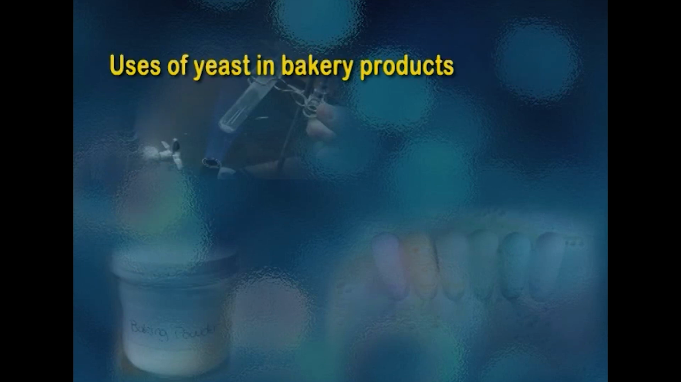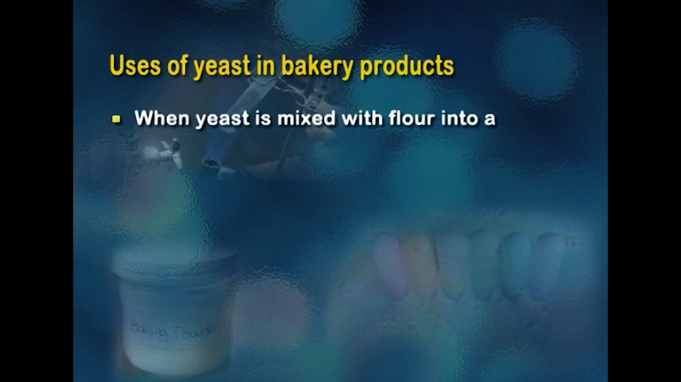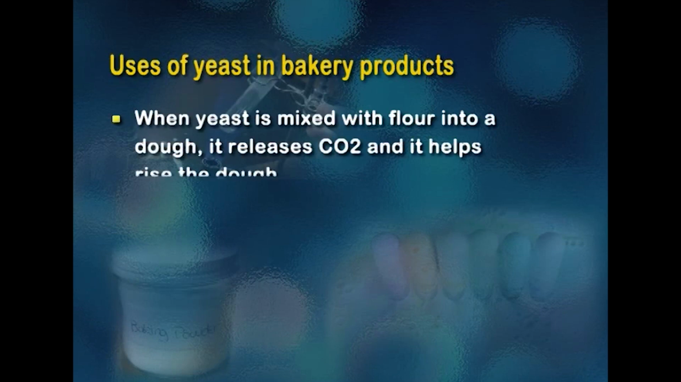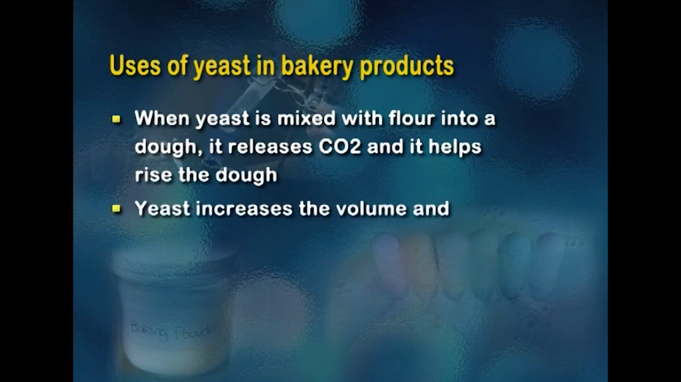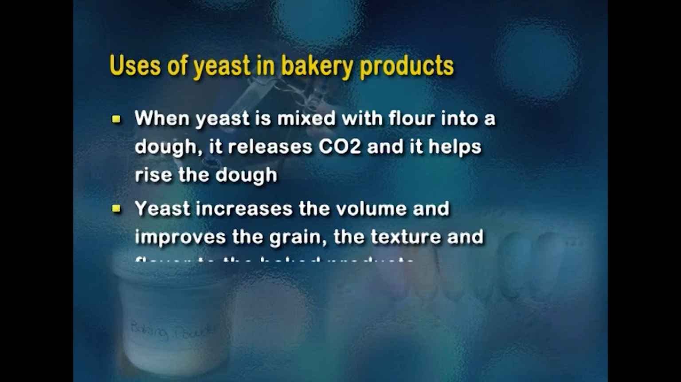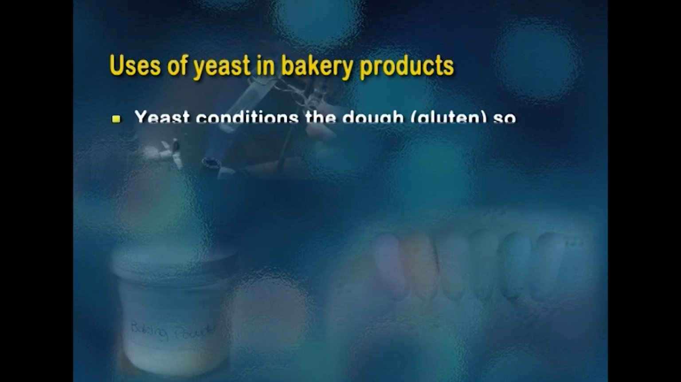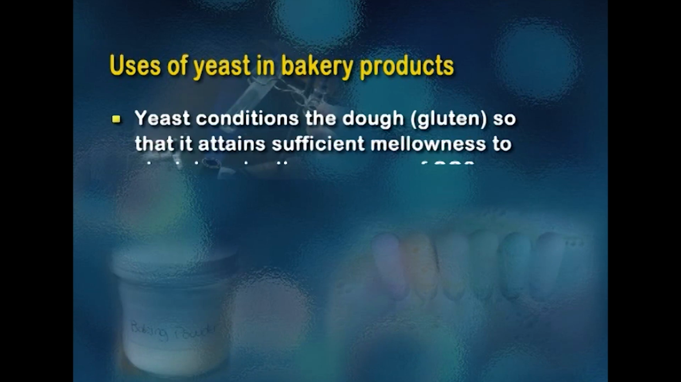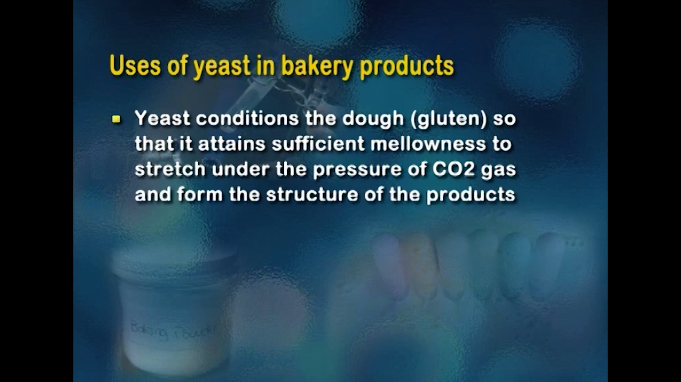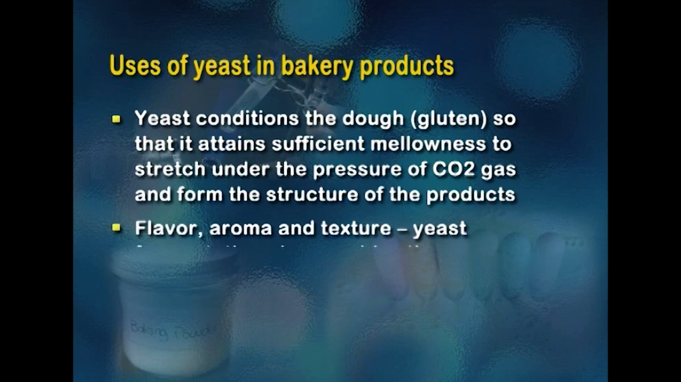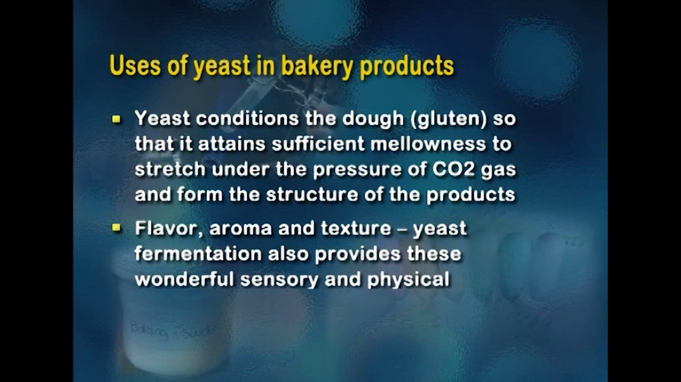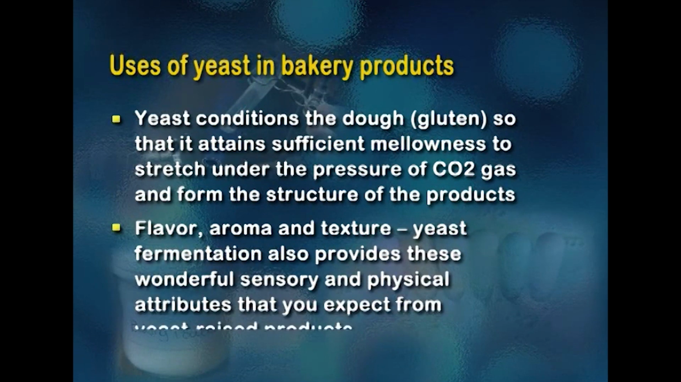Uses of yeast in bakery products. When yeast is mixed with flour into a dough, it releases carbon dioxide and helps the dough rise. Yeast increases the volume and improves the grain, texture and flavor of baked products. The yeast conditions the dough so that it attains sufficient mellowness to stretch under the pressure of carbon dioxide gas and form the structure of the product. Flavor, aroma and texture are the trademarks of yeast fermentation, and they provide wonderful sensory and physical attributes that you expect from yeast raised products.